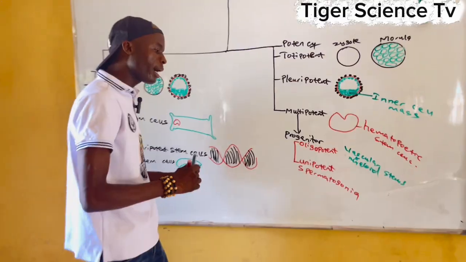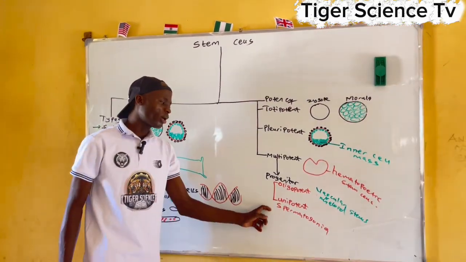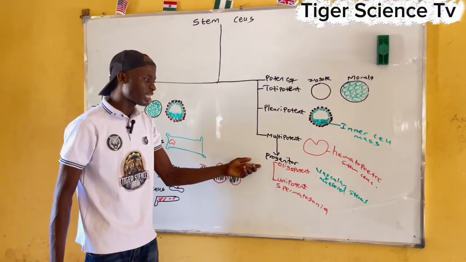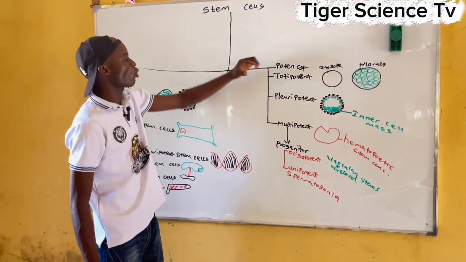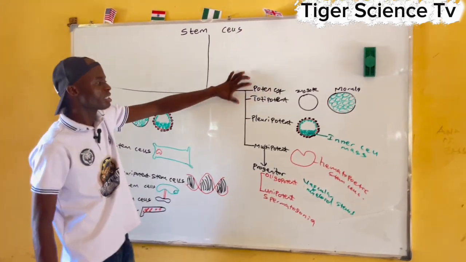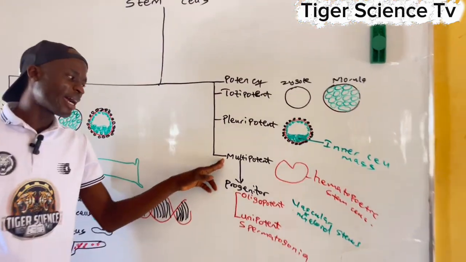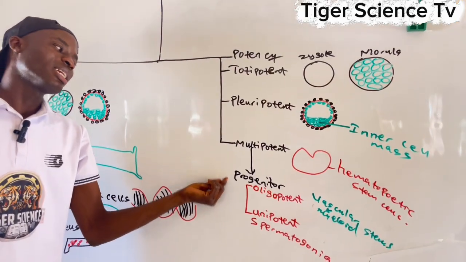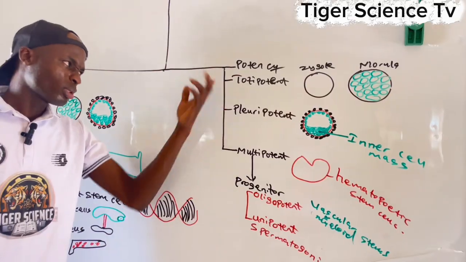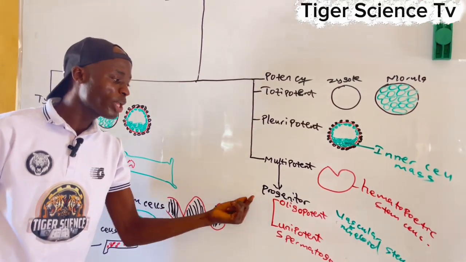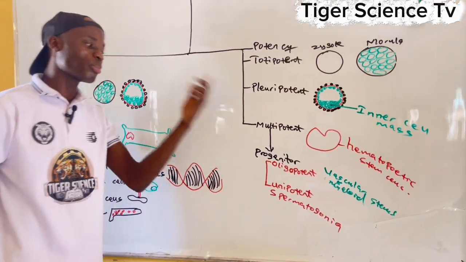So now, spermatogonia, they can only divide into what? Sperm cells alone. Now, when we talk about progenitor stem cells, they are descendants of the stem cells, typically coming from multipotent. So now, here are the characteristics of how we can characterize stem cells based on their potency. This is the highest potency, this is the second highest, this is the third highest. Then this one goes for the what? The least, which is the descendant of the stem cells. So when you hear progenitor cells, they are descendants of stem cells in the body. That is what we have over there.